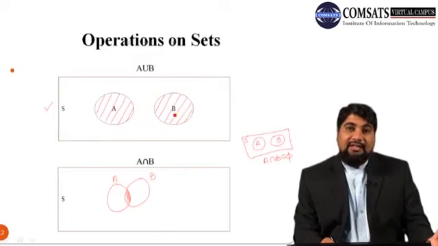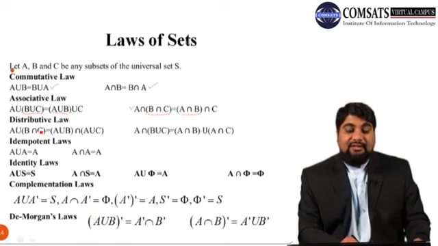Next is the distributive law. A union (B intersection C). It means you need to combine A union B here, then this intersection symbol as it is, and then take A union C. So this is called the distributive law of union over intersection. Here we have the distributive law of intersection over union. So A intersection (B union C) is (A intersection B) union (A intersection C).